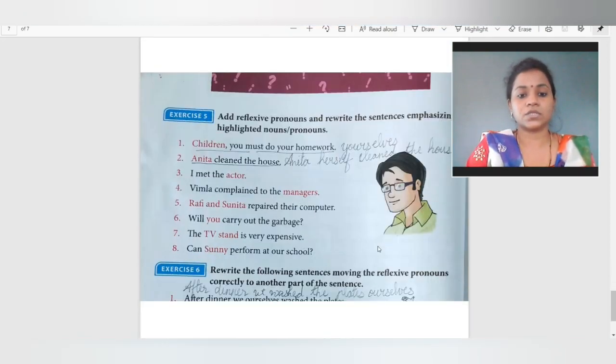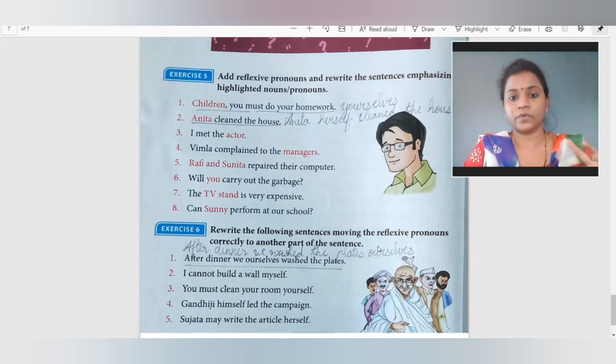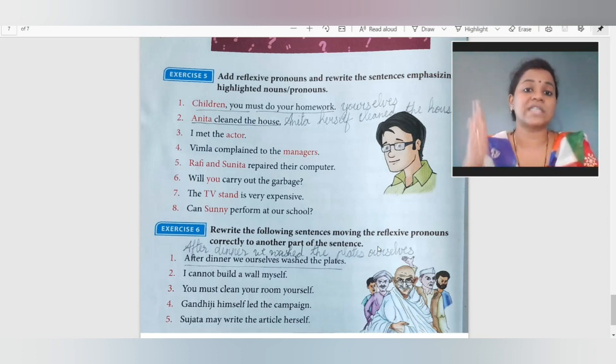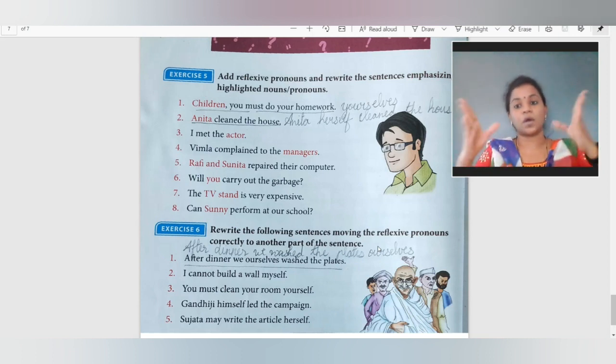So here again there are two exercises for the same topic, that is, add a reflexive pronoun and rewrite the sentence emphasizing, highlighting the noun or pronoun. जो noun या pronoun highlight हो रहा है, हम उसी को दिमाग में रख के या तो हम देखेंगे कि वो इमीडिएटली नाउन के पीछे लगता है या एंड ऑफ द सेंटेंस लगेगा. Okay, and see the two examples. Children, you must do your homework. So here how we will write: children, you must do your homework yourselves. तो we are giving emphasis कि आपको अपना काम, अपना होमवर्क खुद ही करना चाहिए.